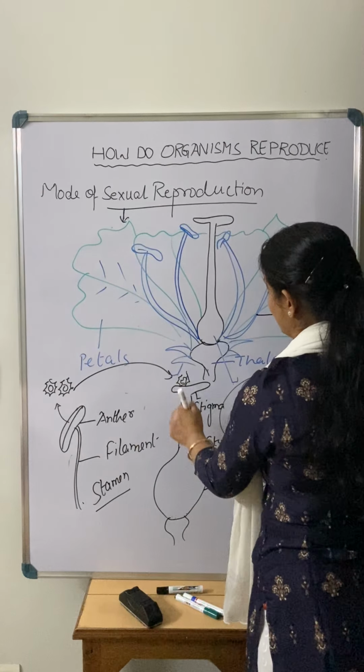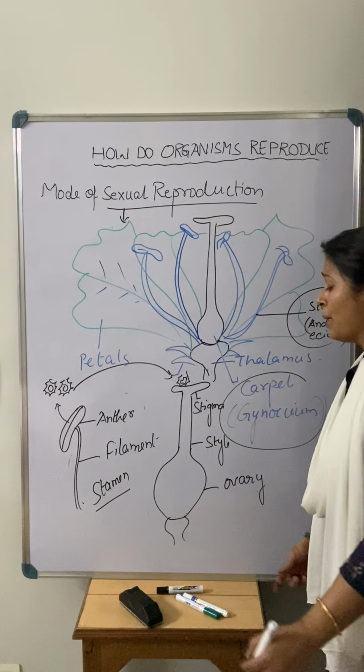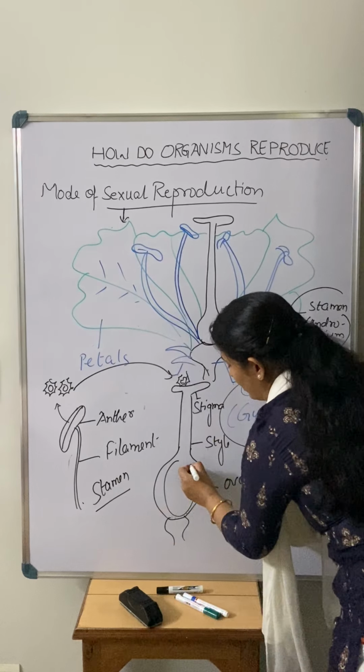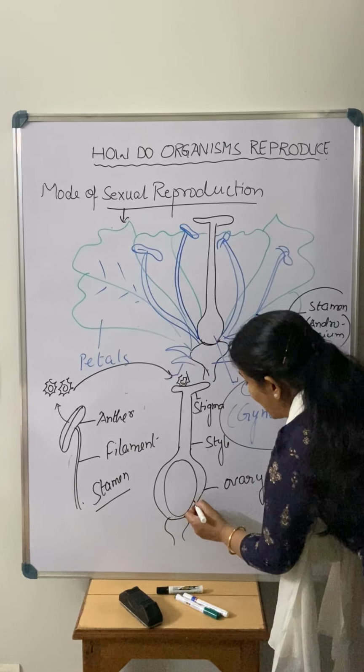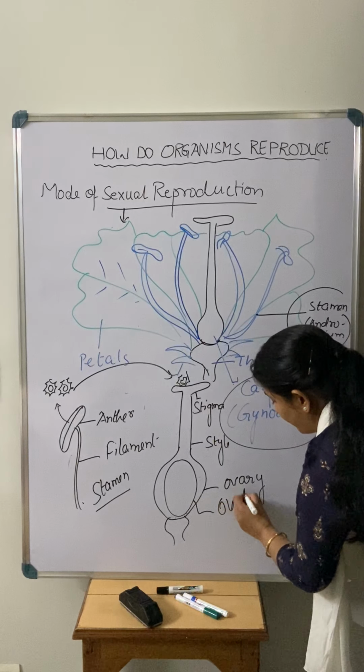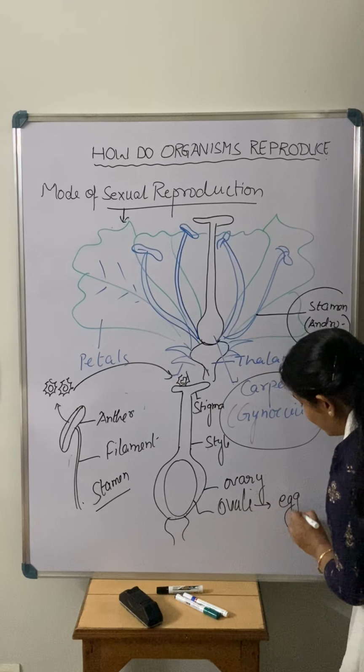After that, the style is the part that connects the stigma to the ovary. The ovary is the part that carries the ovule. Children, listen very carefully to what I am saying. The ovary is the part that carries the ovule, and the ovule is the structure that has the egg cell.